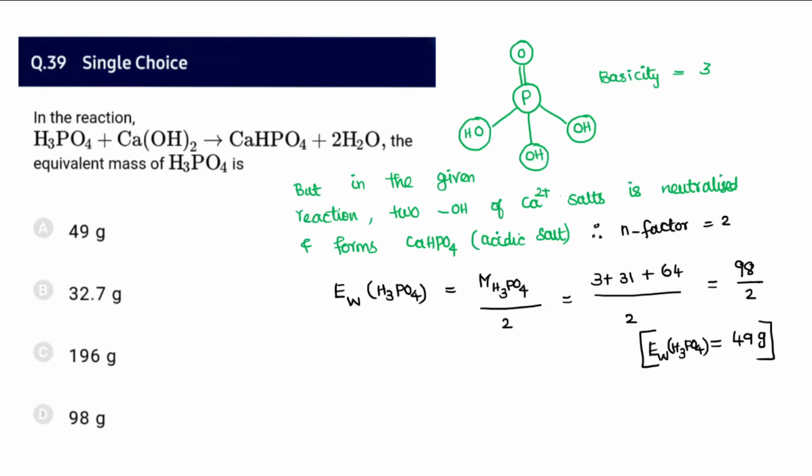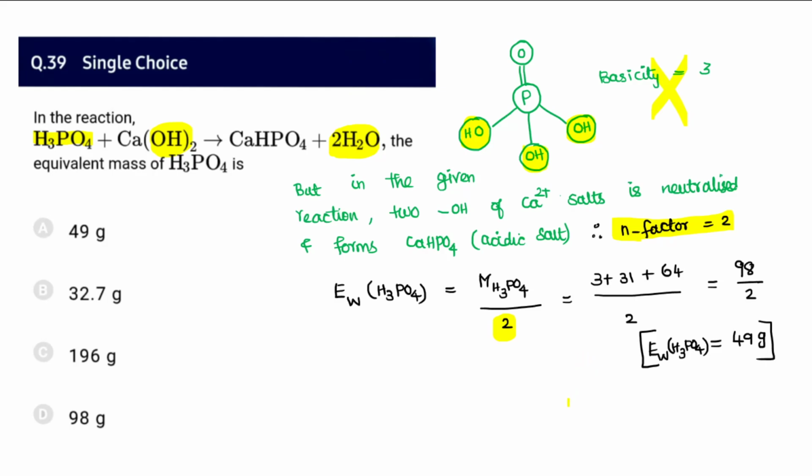39, in the reaction of H3PO4 with calcium hydroxide. So the acid is a weak acid reacting with a strong base, and you can find that 2 OH minus are replaced by 2 water molecules, so two neutralizations occurred. Though the basicity is 3, there are 3 replaceable hydrogens present, but only 2 of them are utilized. So 1 is still left out. So the n factor is only 2, because only 2 hydrogens are neutralized. So the equivalent weight for this reaction uses an n factor of 2. We should not take the n factor as 3. This is a common mistake that people generally make.